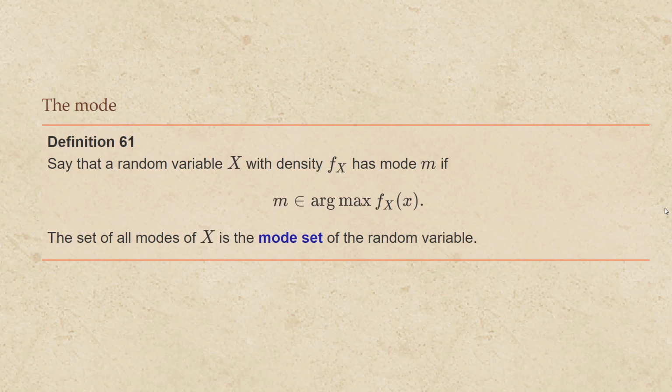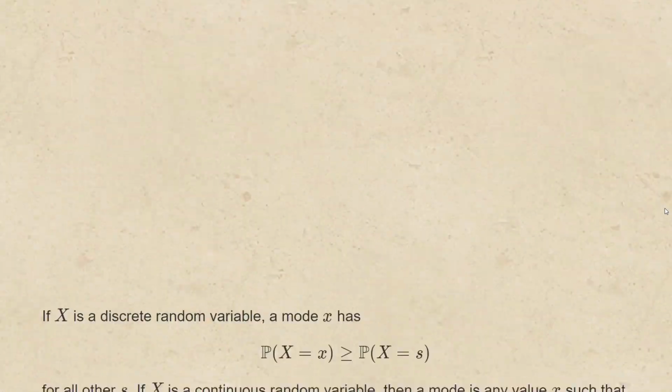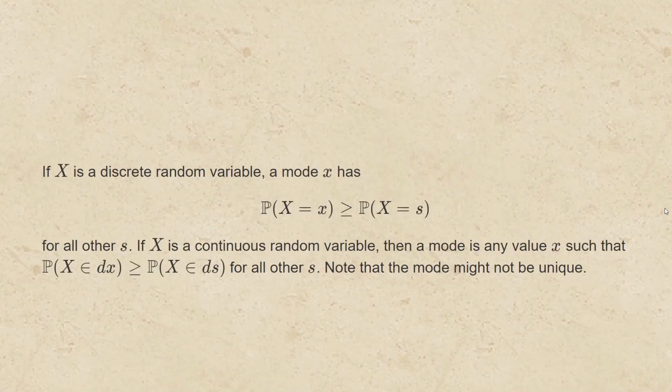So what exactly is the argument maximum? Well, if x is a discrete random variable, a mode x will satisfy the equation: the probability that x equals little x is greater than or equal to the probability that x equals little s for all other s.